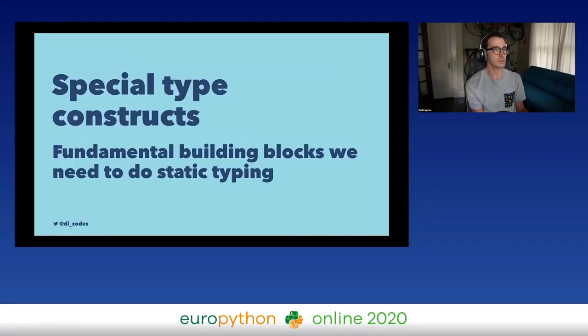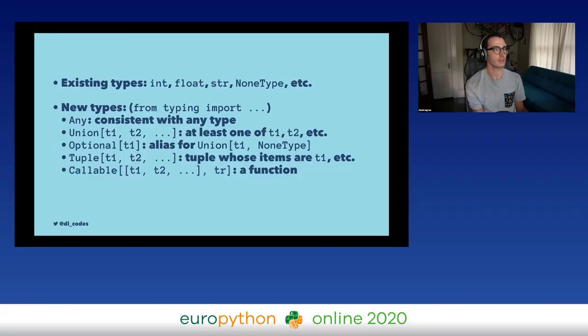He introduced some special type constructs, which were sort of building blocks that we could use to define types. So that adopted all the existing types like int and float, and then created some new types that come from the typing built-in module.